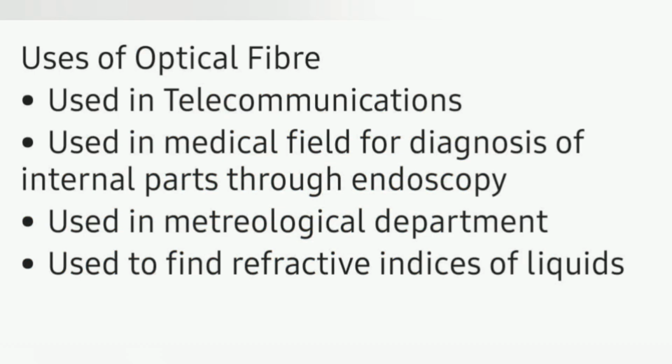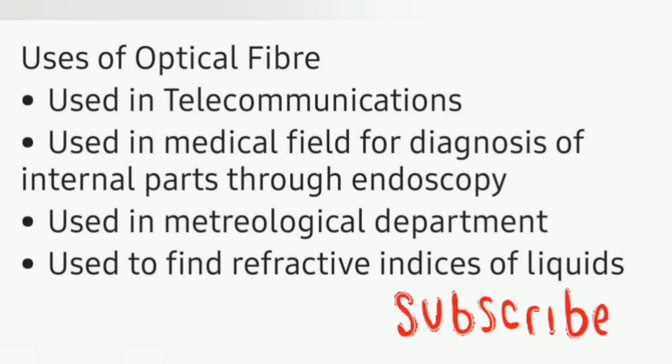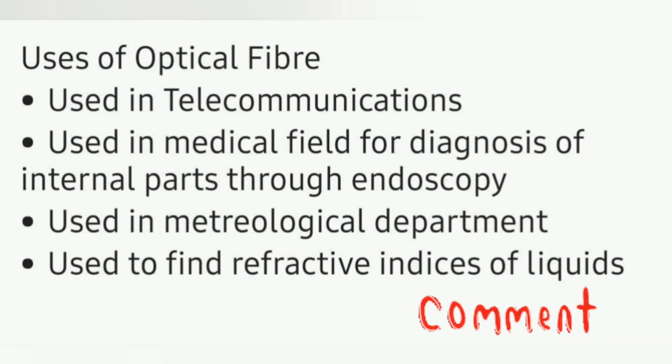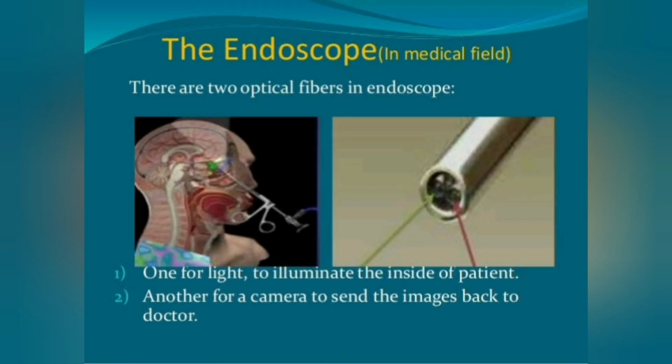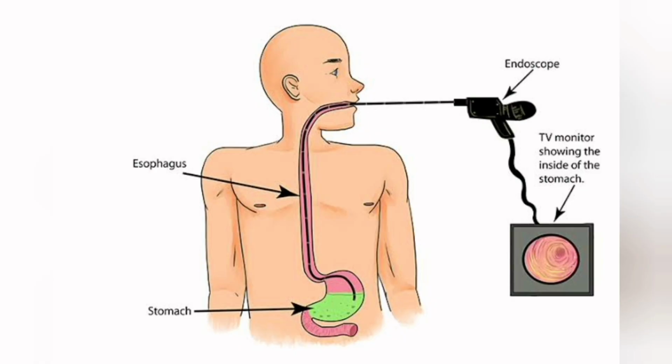The first use is that optical fibers are used in telecommunications. Then optical fibers are used in the medical field for the diagnosis of internal parts through endoscopy. We know that all organs of the human body are not accessible to the naked eye of the doctor. So the doctor inserts an optical fiber pipe into the stomach through the mouth.